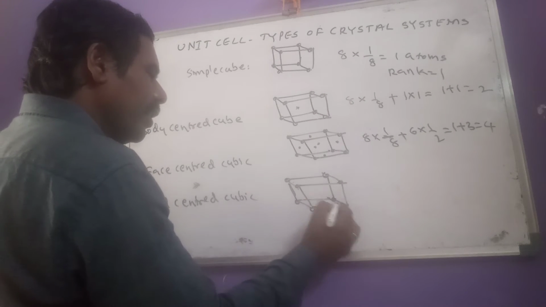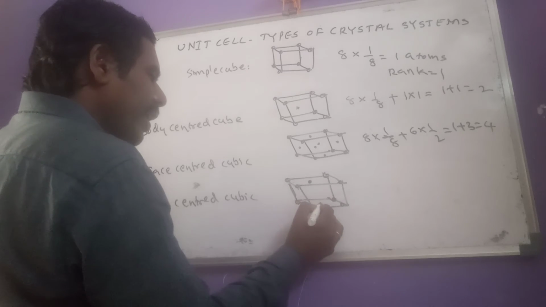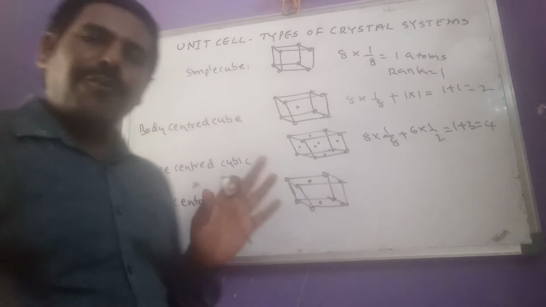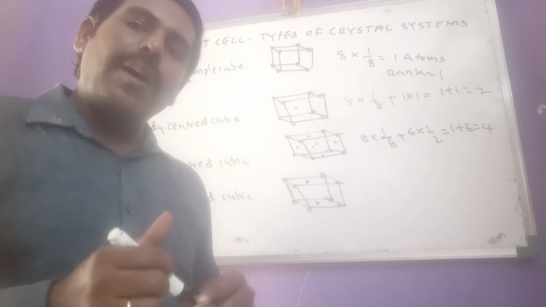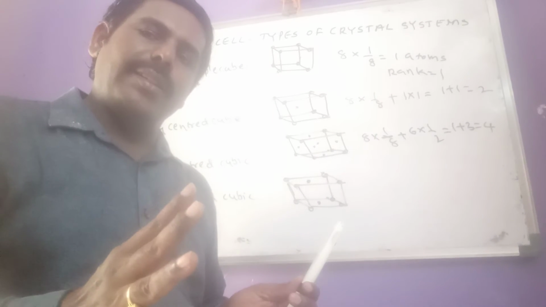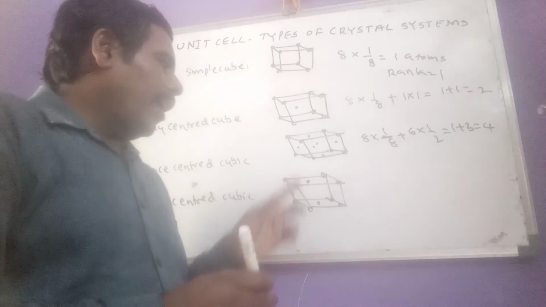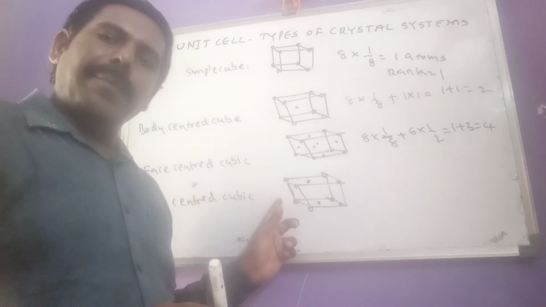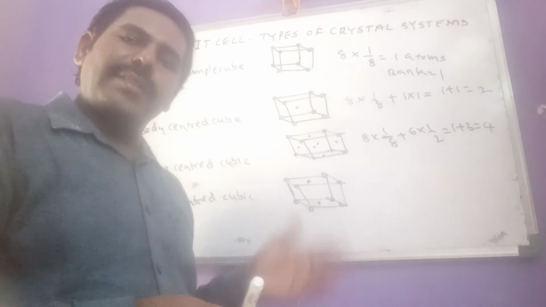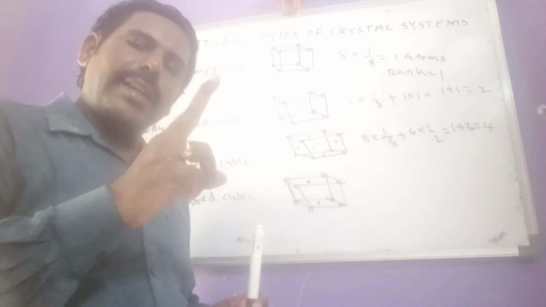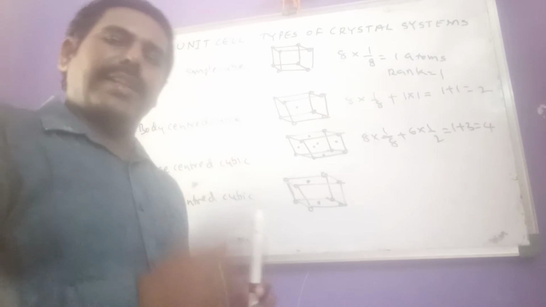Along with the corners, any two opposite face centers, only two opposite, not all opposite face centers. Up and down, or front and back, or left and right, anything you can consider here, but only at any two opposite face centers.